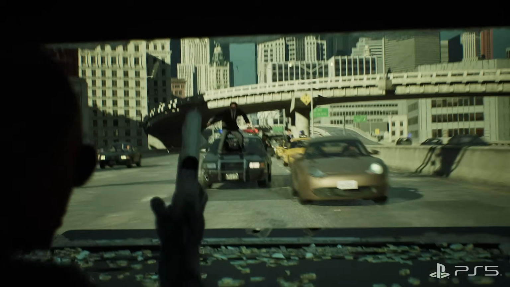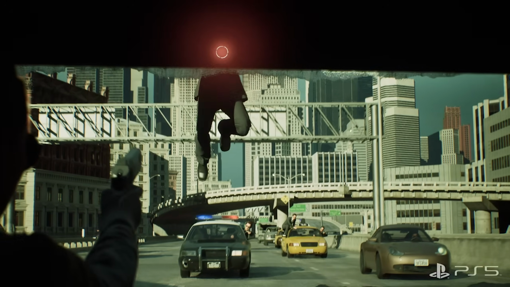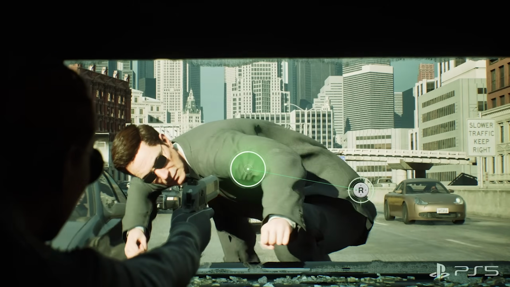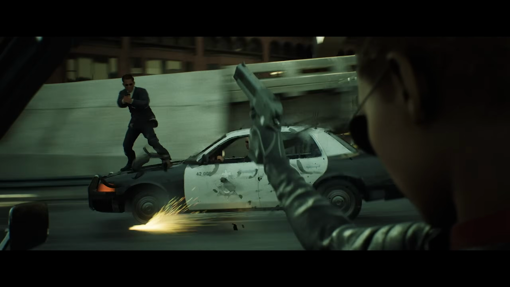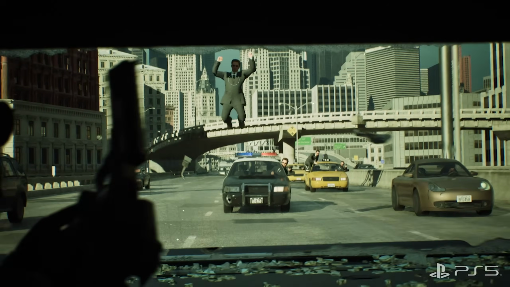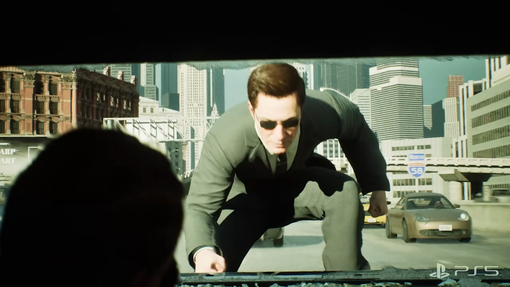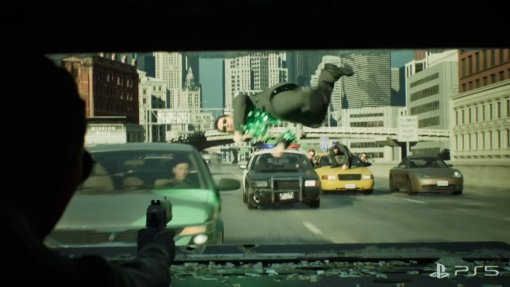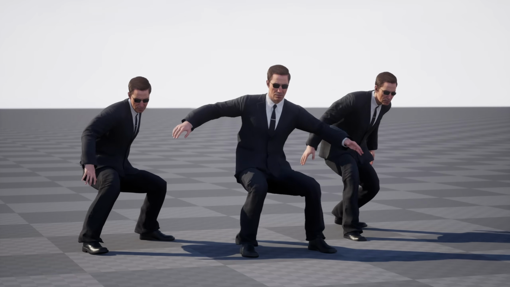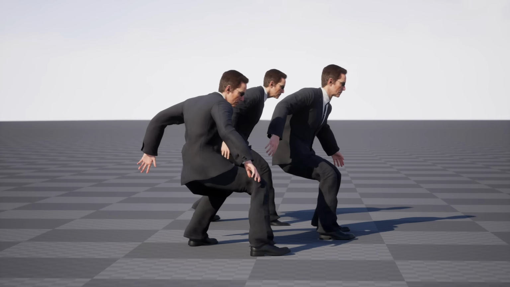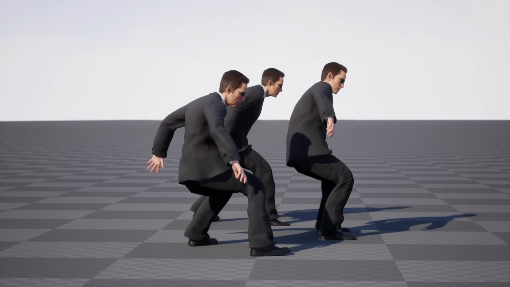One more chaos system I want to highlight quickly is Chaos Cloth. Parts of our demo featured enemy agents wearing suits standing on cars, speeding down a freeway, all while standing very close to the player. Obviously, it would be an extremely windy environment, so we needed the cloth to animate in order to sell that wind and make it believable. So we ended up taking two different approaches here. We began with a high-res cloth rig. This turned out excellent for situations where high fidelity was needed, such as when the agents were on the trunk of the car near the player camera.